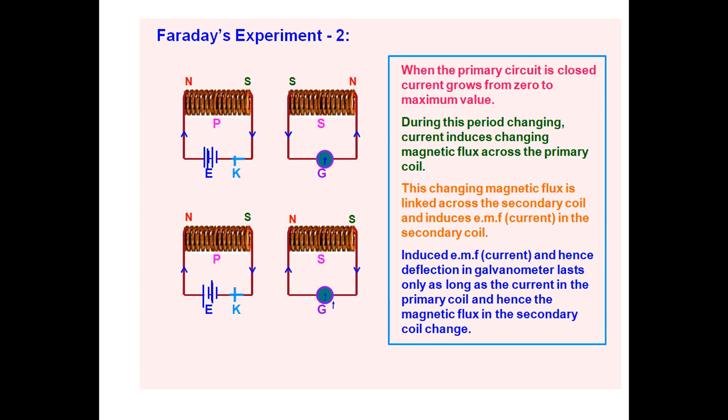So when the primary coil is moved suddenly towards or away from the coil, the same effect happens. Whether you take the primary coil in motion, or the primary coil at rest and the secondary coil in motion, the same effects happen, but exactly opposite to the previous one.